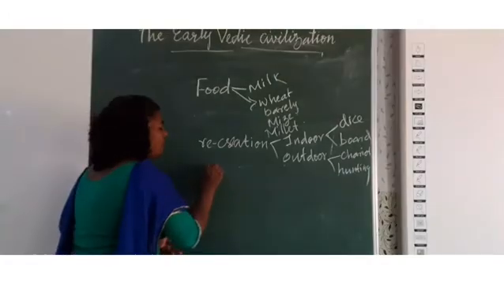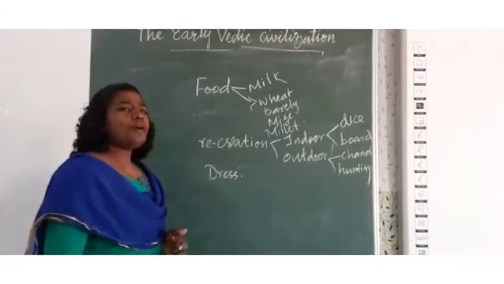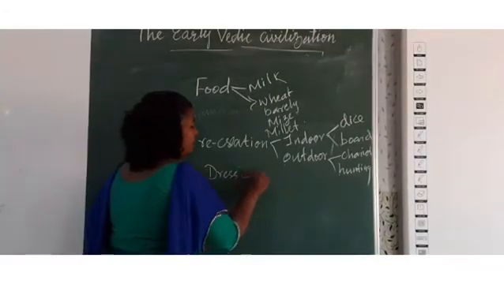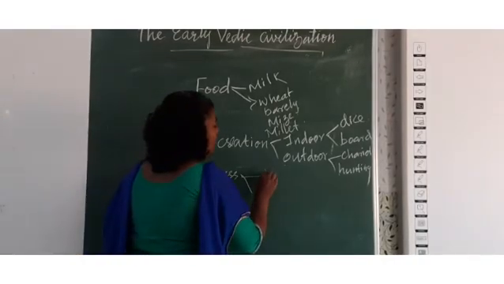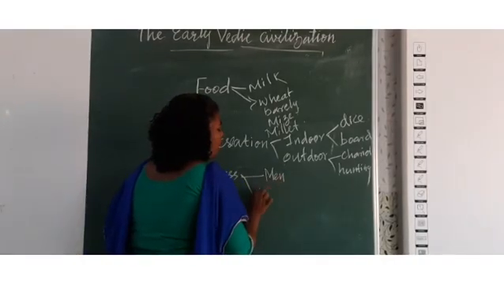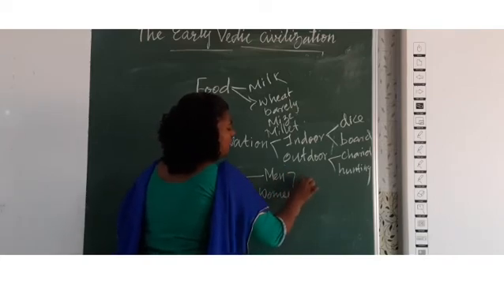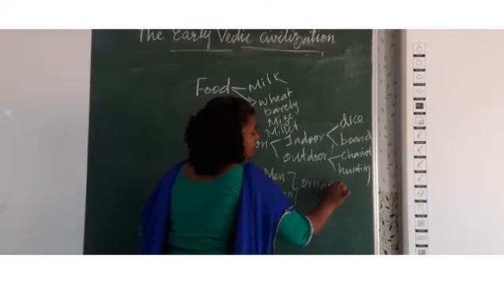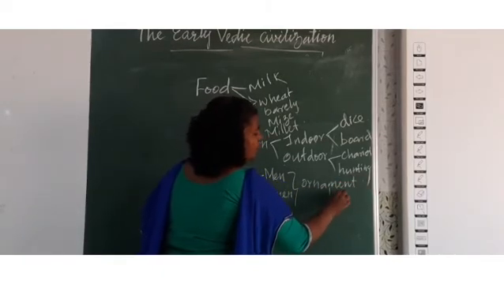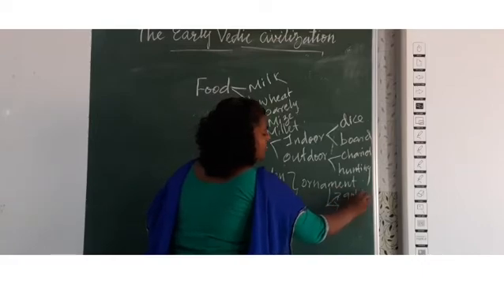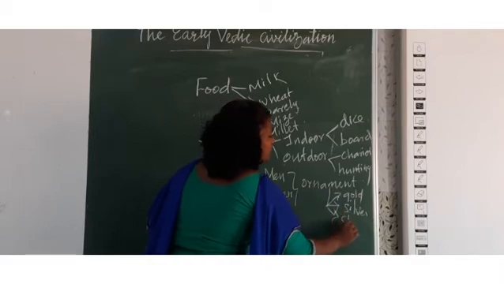And when we talk about dress, what type of dress was worn by these people? They wore two pieces of dress. Both men and women wore ornaments made of gold, silver, and precious stones.